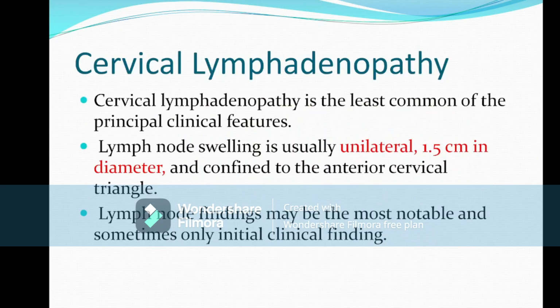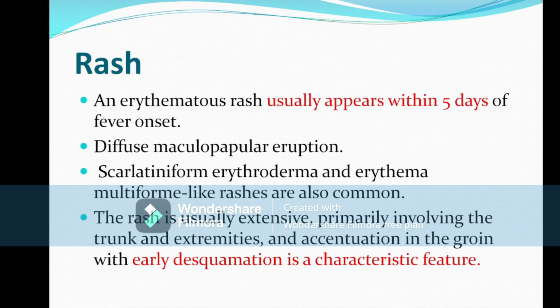Very important: cervical lymphadenopathy. Cervical lymphadenopathy is the least common of the above five features. The diagnostic criteria is that the cervical lymphadenopathy is always unilateral, the diameter of one cervical lymph node is more than 1.5 centimeter, and it is mainly present in the anterior cervical triangle. So this is the cervical lymphadenopathy.